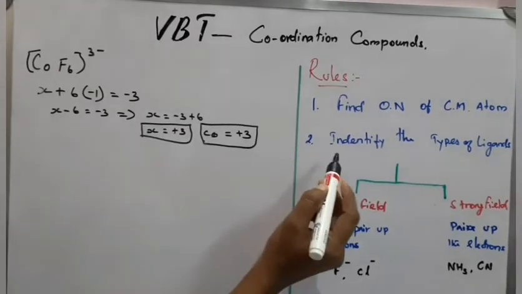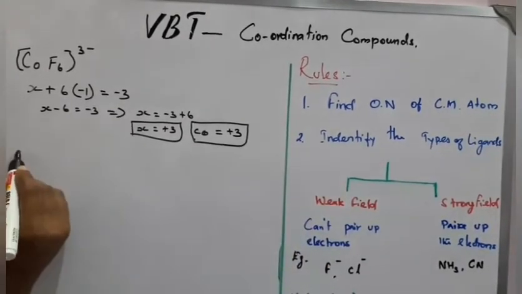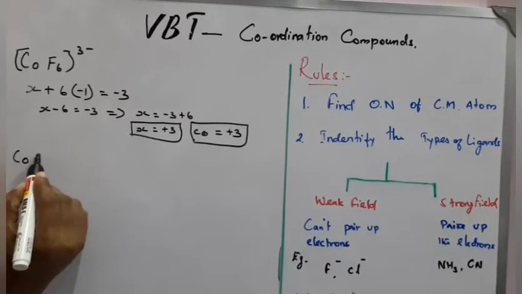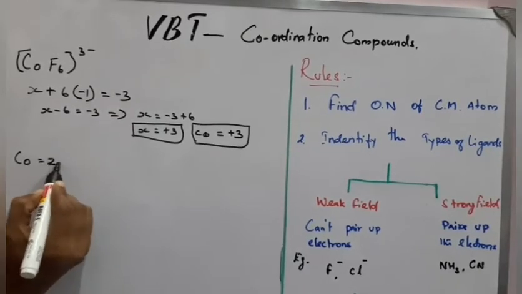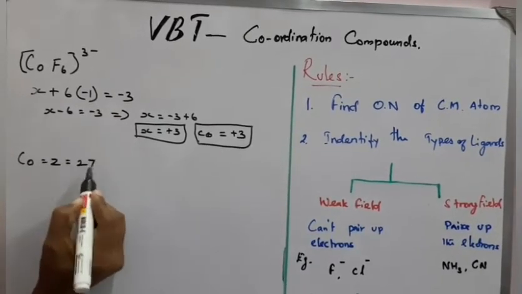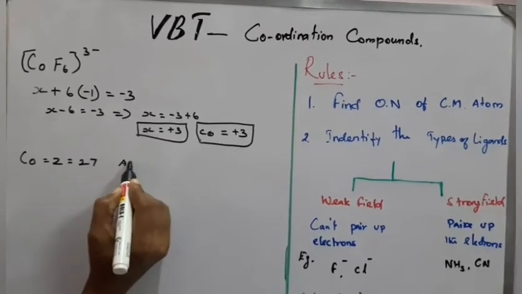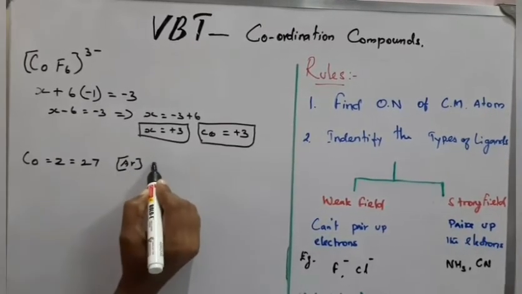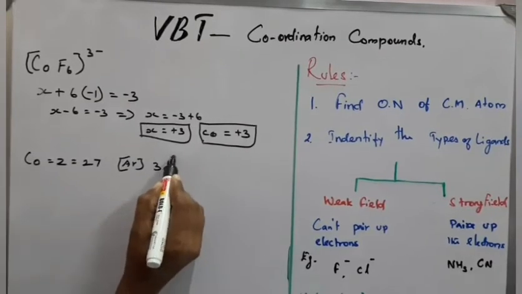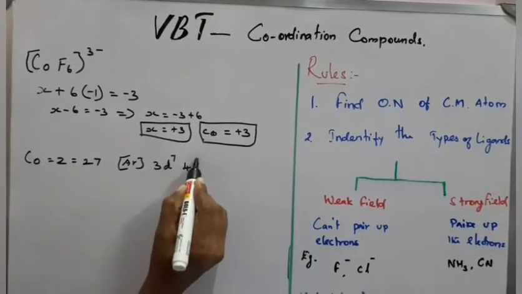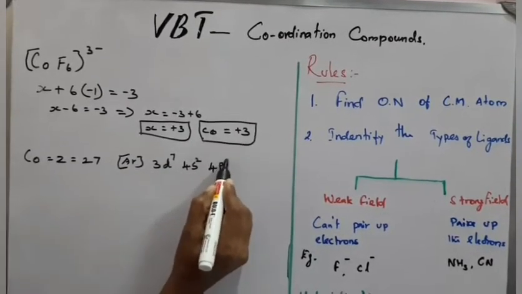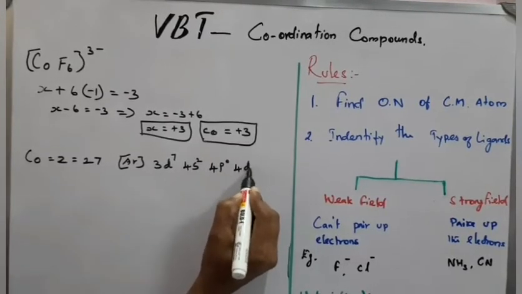Second, the atomic number Z of cobalt is 27. Its outer electronic configuration, related to the argon element, is 3d7, 4s2, 4p0 and 4d0.